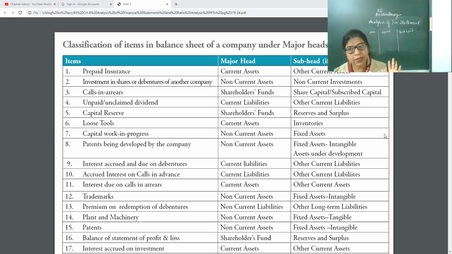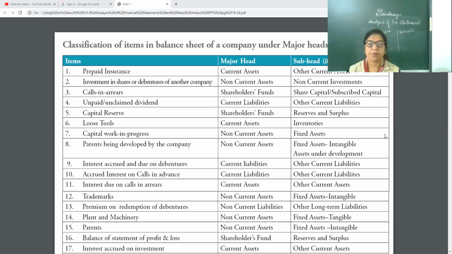Outstanding is a liability, prepaid is a current asset, and the subhead, as I explained yesterday, is other current assets. If you have any doubt, you can see the previous video or yesterday's work in your notebook. I showed you the complete format of the balance sheet.